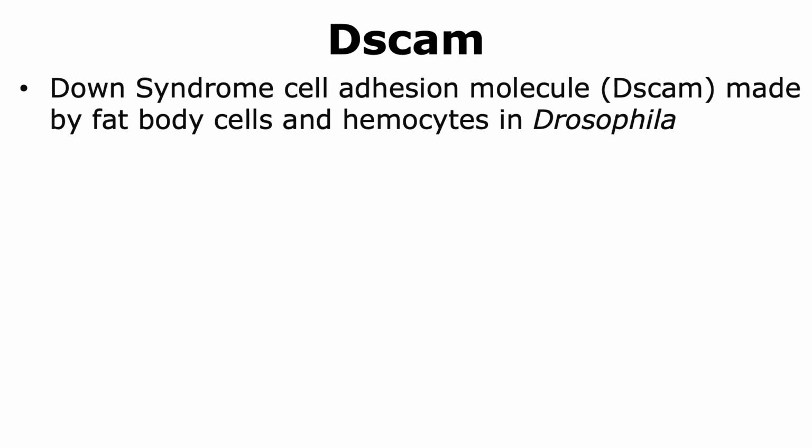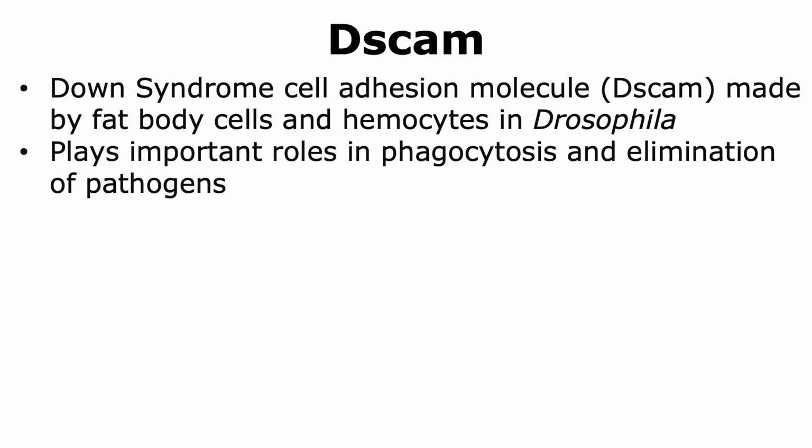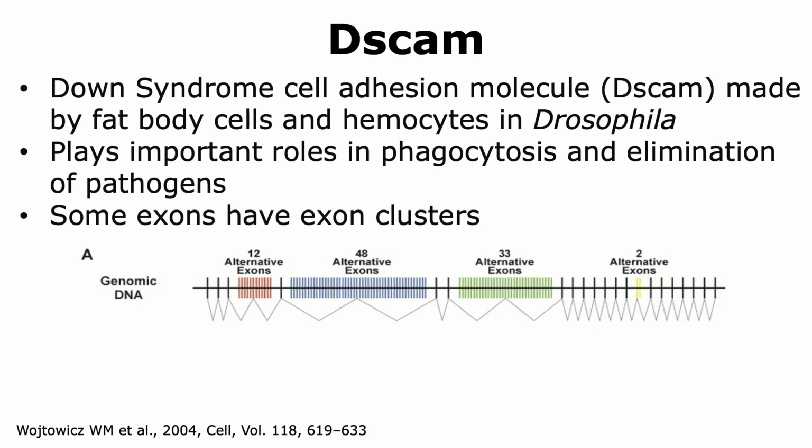It is made by fat body cells and hemocytes, which can be considered as the immune cells of insects. DSCAM plays important roles in phagocytosis and the subsequent elimination of pathogens, and thus it plays an important role in host defense.